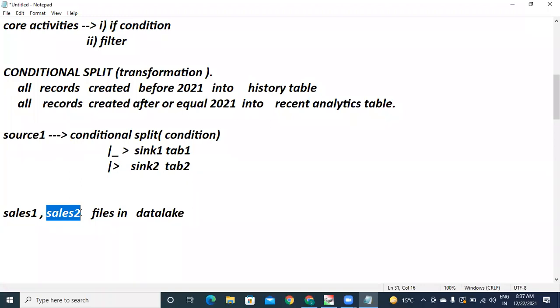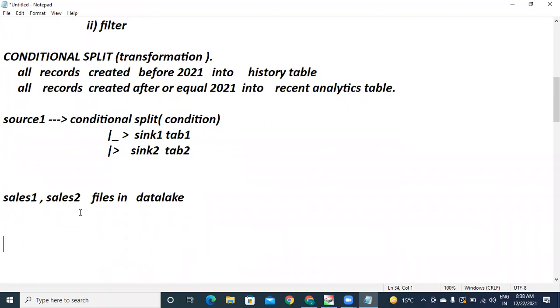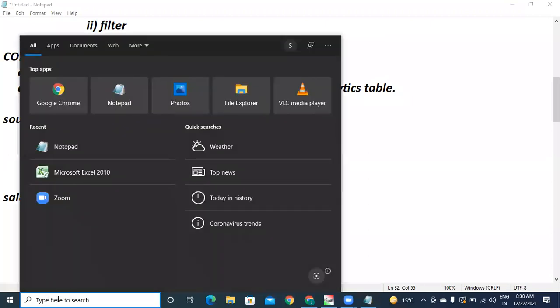That is the case. Now, first of all, what I want is to distribute the data into two things, table 1 and table 2. This is a small scenario. Please tell me the flow. How will be the flow? Flow shape only, high level flow shape.